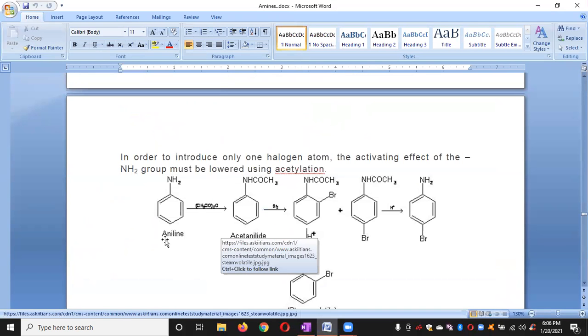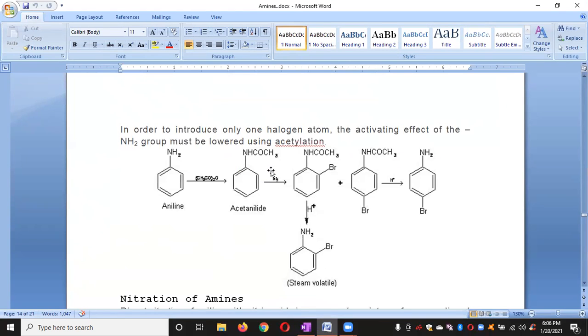The next one is here. In order to introduce only one halogen atom, what we need to do is decrease the electron releasing activity of the ring. So we substitute one of the hydrogens with an electron withdrawing group, that is the acyl group. Thereby the electron releasing nature of NH2 somewhat decreases, and we can get only one brominated product. So that is ortho, and this is para.